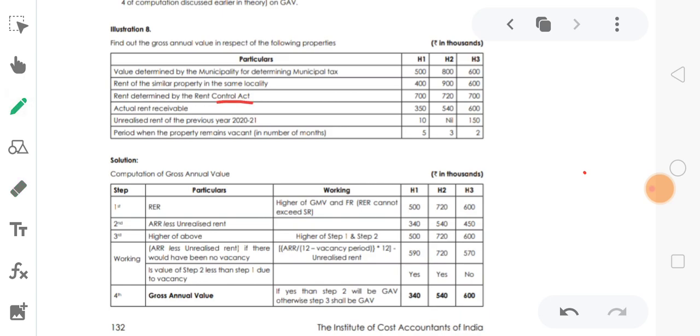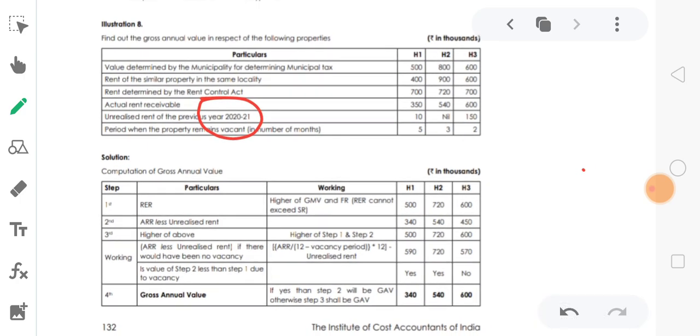So unrealized rent for the previous year 2021 is 10. That's why he subtracted it from these two. So 350 minus 10 is 340, and then 540. That's why it stays 540 as it is. 600 minus 150 is 450, which is a guarantee. So unrealized rent is subtracted from actual rent received. Okay, two steps are clear.